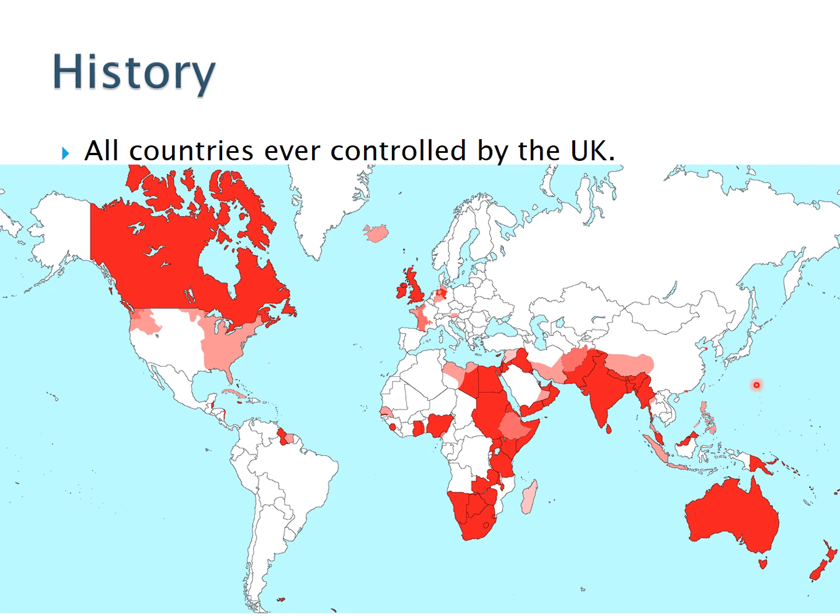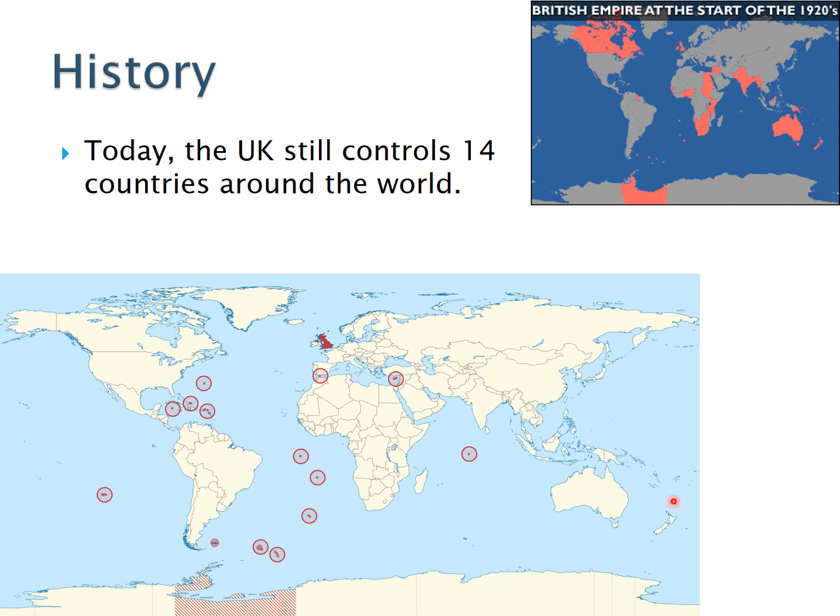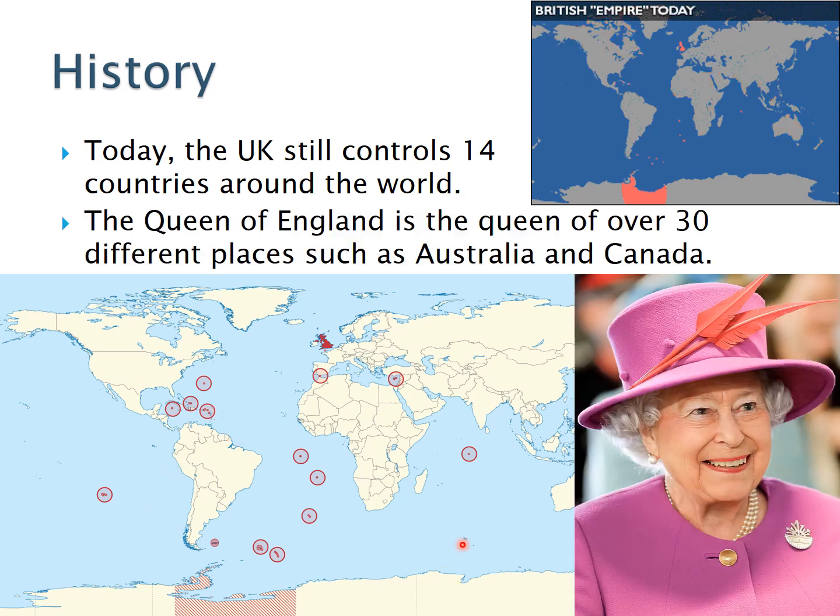This map shows all the countries ever controlled by the UK. So at different times in history, all these countries were controlled by the UK. Today, the UK still controls 14 countries around the world. Most of these places are very small. The Queen of England is the Queen of over 30 different places such as Australia and Canada.